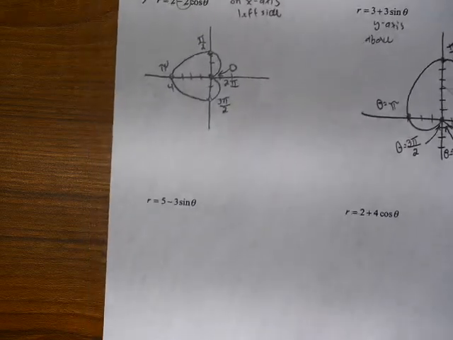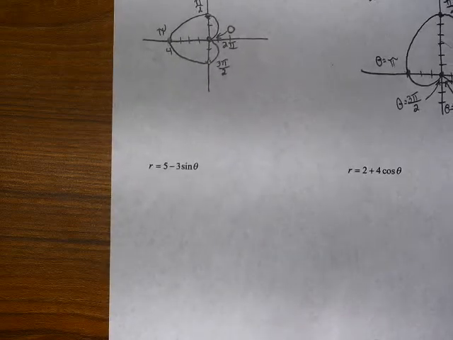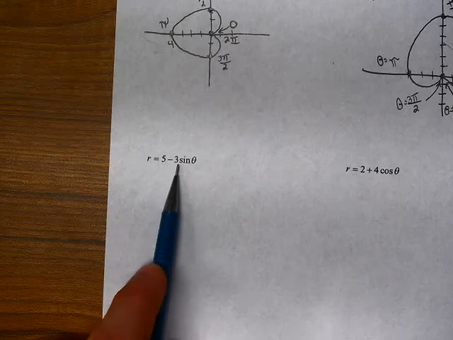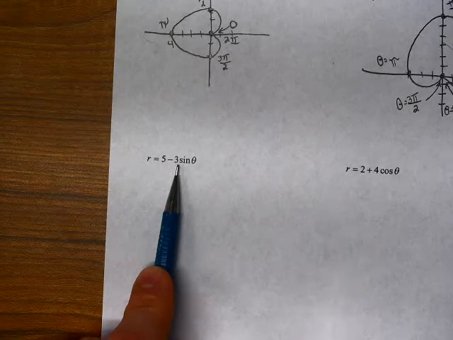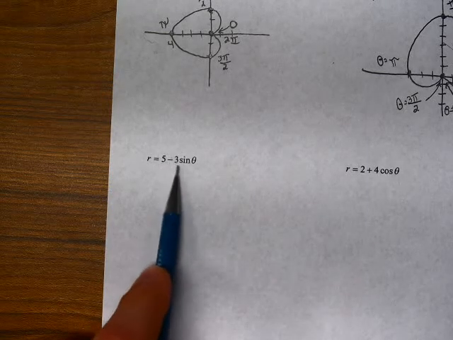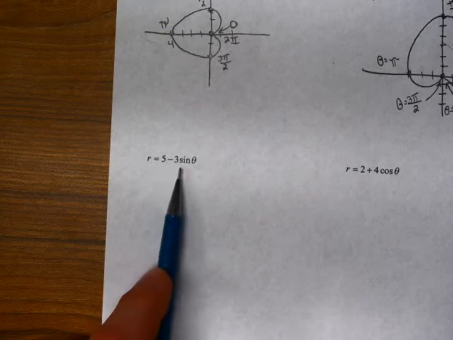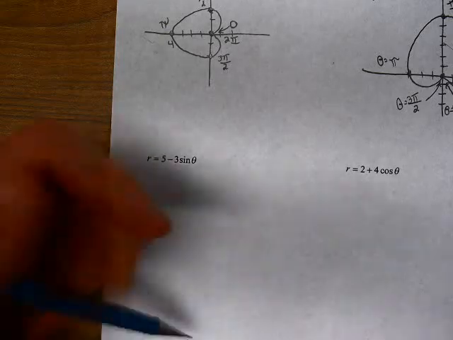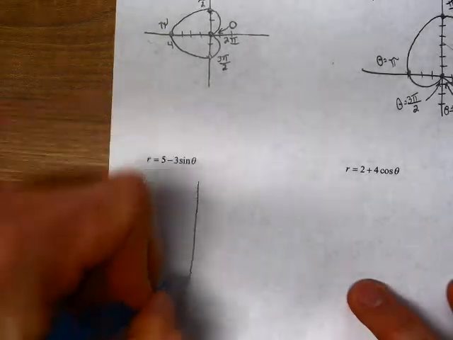When the absolute value of the a value is larger than the absolute value of the b value, in other words, this number is larger than this number, then even when the sine is equal to 1, we're only going to get 5 minus 3, which is equal to 2. So the 2 is as close as we can get to the origin. So we're not actually going to touch the origin.